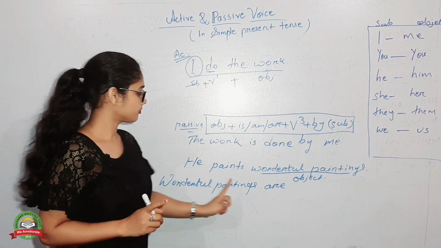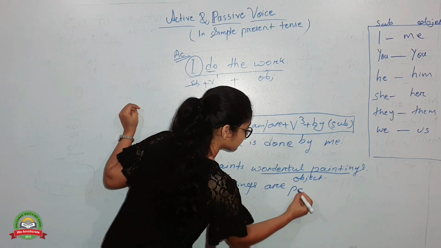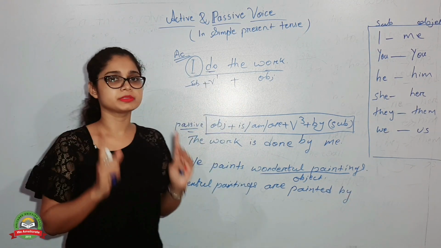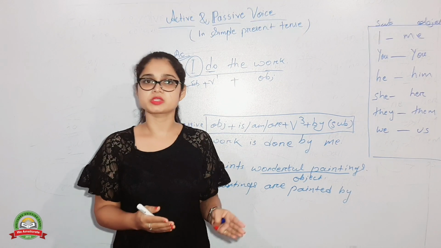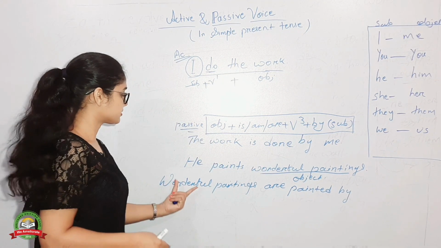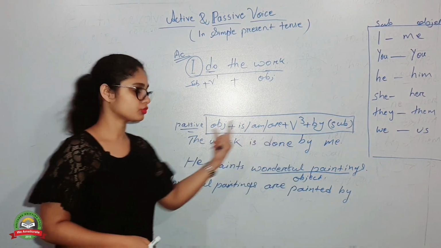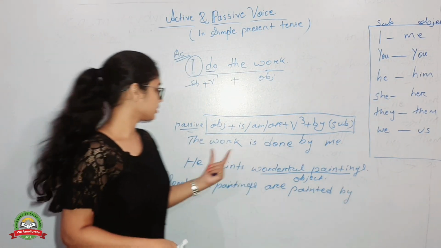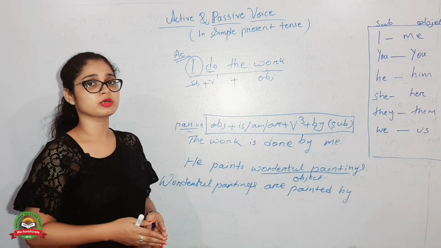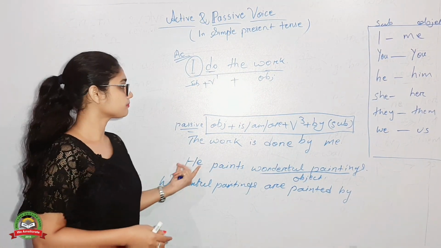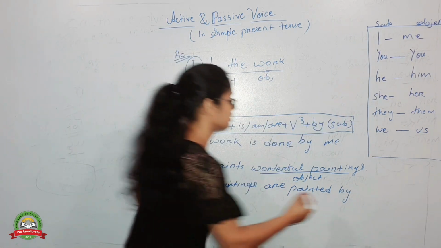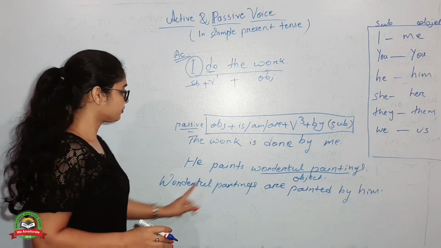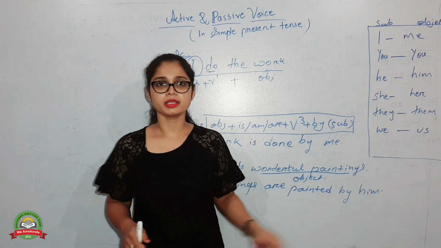Painted. Wonderful paintings are painted by. I had told you, you compulsorily have to use by before the subject. We took the object to the first part of the sentence and the subject goes to the last part. And what will the subject change into? He becomes him. Wonderful paintings are painted by him.